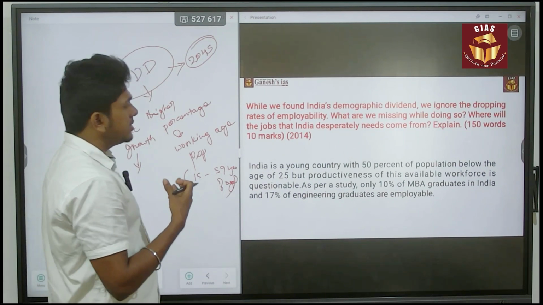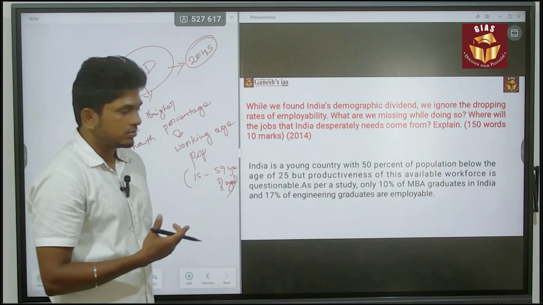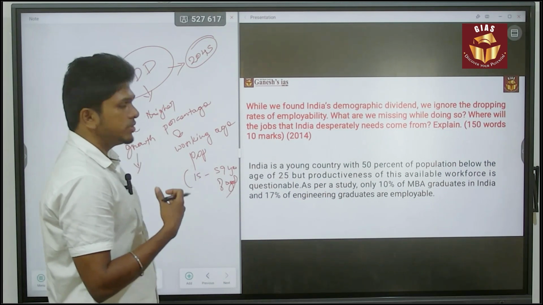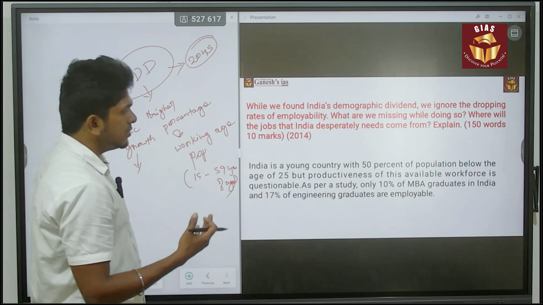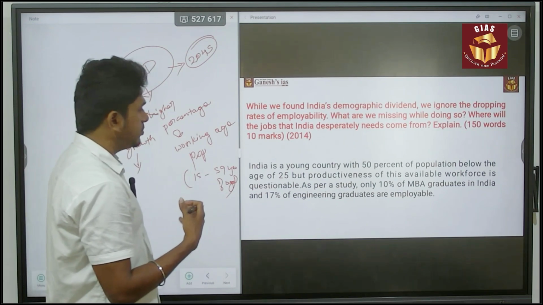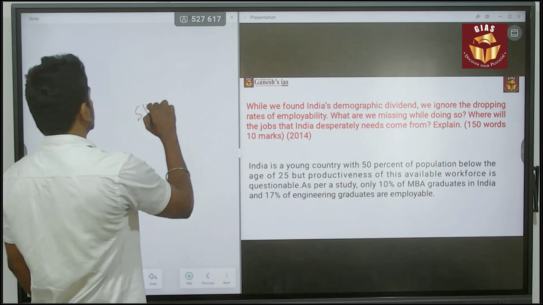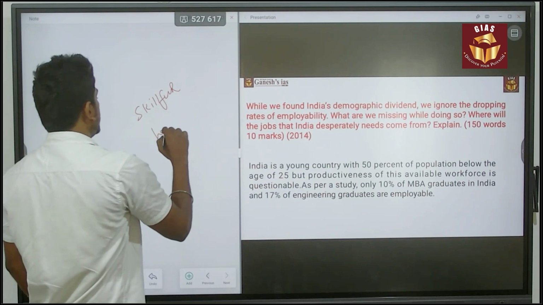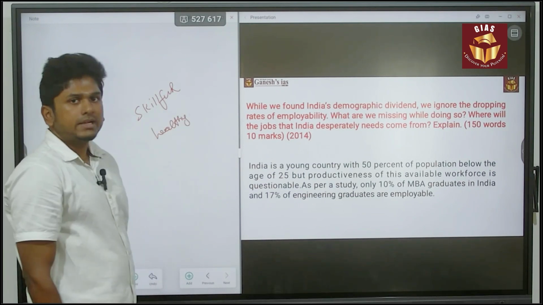India is a young country with 50% of the population below the age of 25. But the productiveness of this available workforce is questionable. For example, as per a study, only 10% of the MBA graduates in India and 17% of the engineering graduates are employable, which means they are skillful or else healthy. So that is the major issue.